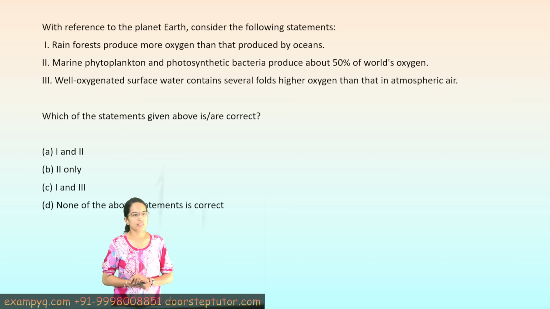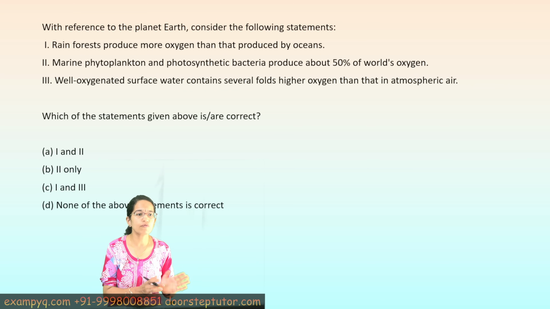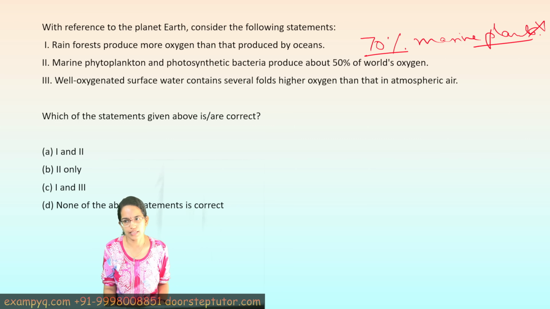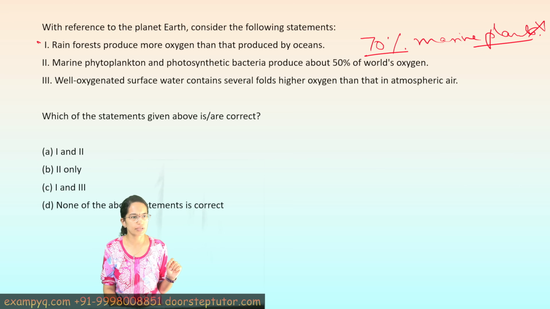The next question. With reference to earth, which of these are correct? Rainforests produce more oxygen than ocean. That is incorrect, because 70% of the oxygen comes from marine plants. Rainforests contribute to only 28%. So the first one becomes incorrect.